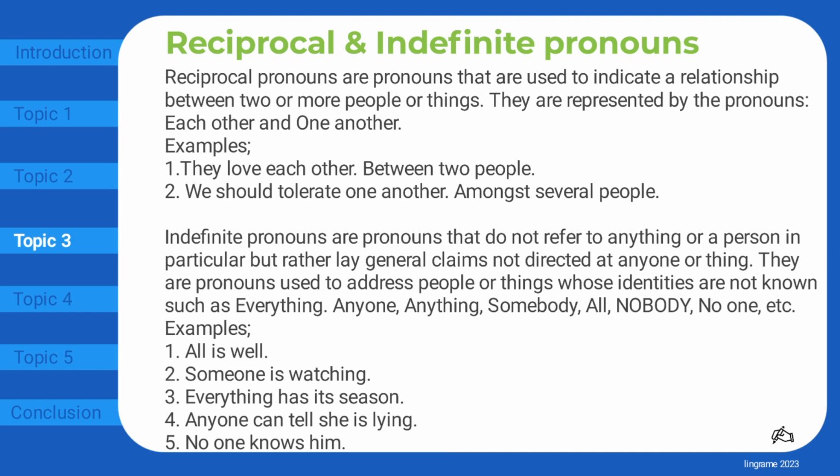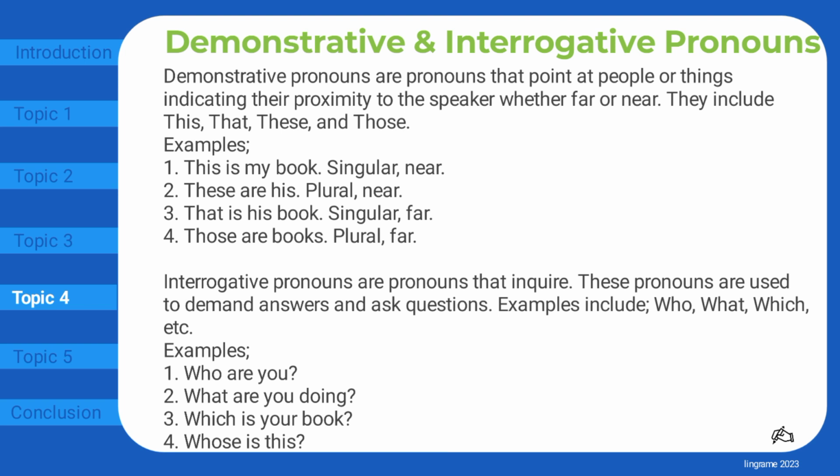Amongst several people. Indefinite pronoun. Indefinite pronouns are pronouns that do not refer to anything or a person in particular, but rather lay general claims not directed at anyone or thing. They are pronouns used to address people or things whose identities are not known, such as everything, anyone, anything, somebody, all, nobody, no one, etc. Examples: all is well. Someone is watching. Everything has its season. Anyone can tell she is lying. No one knows him.